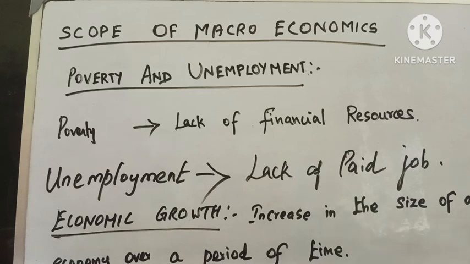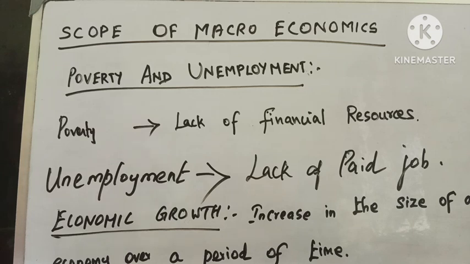Next, unemployment. Unemployment refers to a situation of a person searching for a job but unable to find work. That means someone is willing or able to work but doesn't have a paid job, and that is unemployment.